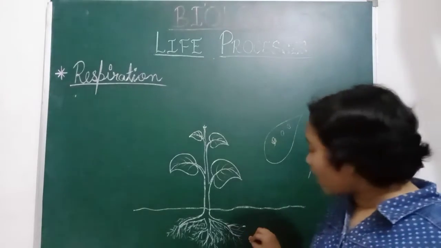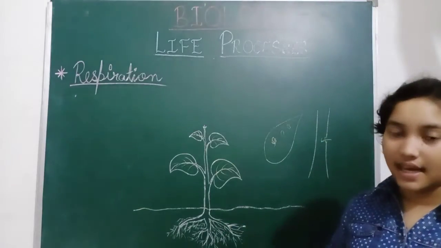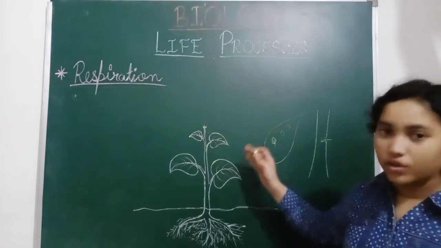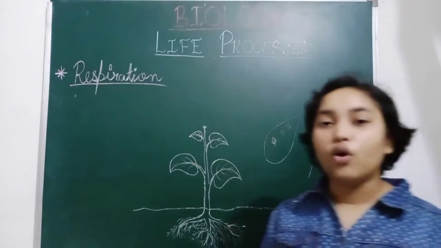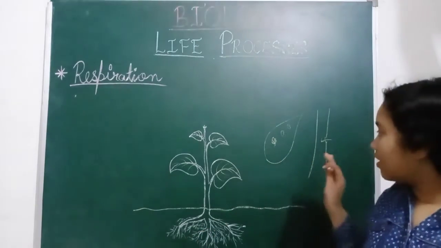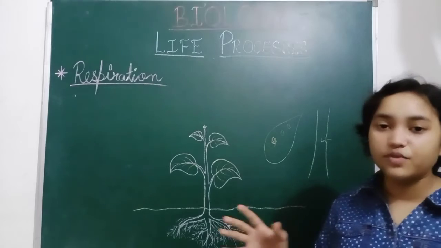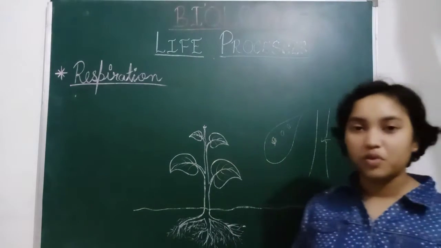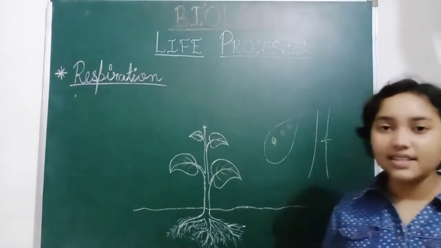So from the soil, the water and the air both are carried to the plant and circulated to the whole plant, because the whole plant cannot absorb so much carbon dioxide or sunlight by itself.